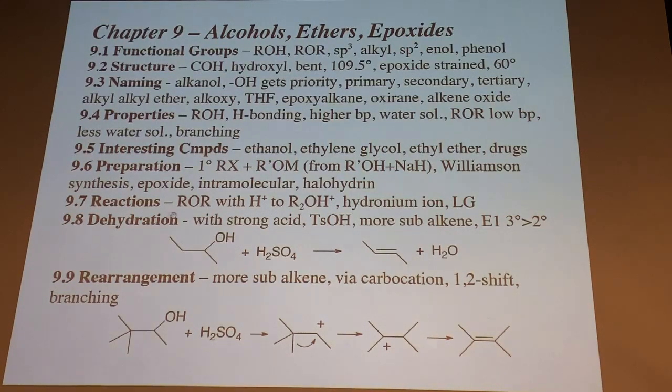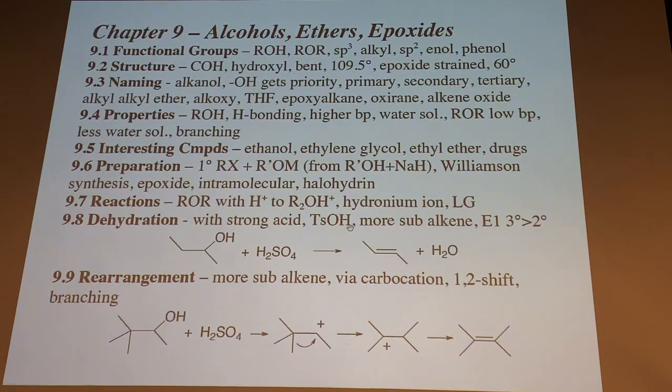So dehydration, we can take an alcohol and treat it with strong acid. A lot of times we have to heat it up. Different condition variations here, but sulfuric acid, very strong acid, right? With an alcohol, we'll get the alkene product. That's called a dehydration reaction. Why is it called dehydration? Because you're eliminating water, the OH and a proton here. That's the elements of water, okay? And that's an important transformation to go from an alcohol to an alkene, okay? Very important reaction. We'll see how that works.